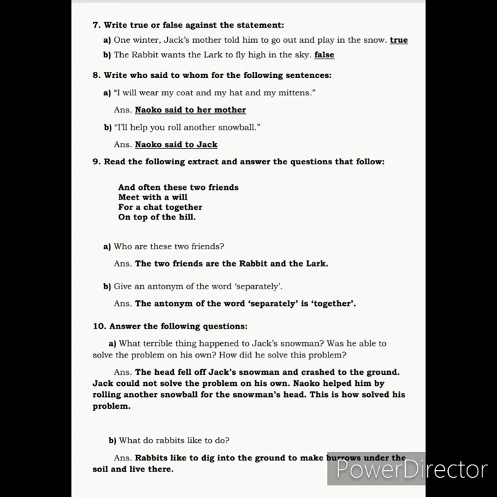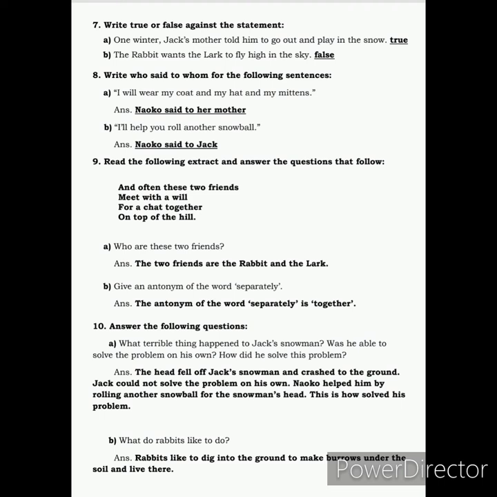Next, we move on to question number 8, where you have to write down who said to whom for the following sentences. So the first sentence is, I will wear my coat and my hat and my mittens. Now, this line was said by Naoko to her mother. Yes. Next, I'll help you roll another snowball. Now, this was said by Naoko to Jack.